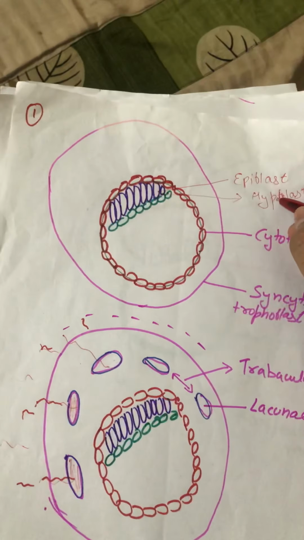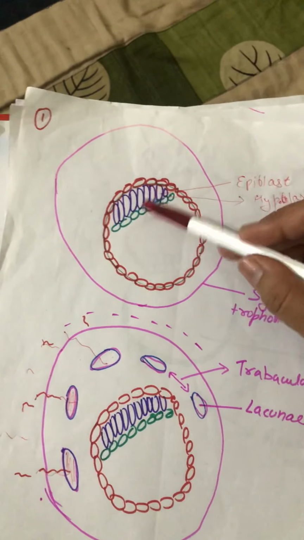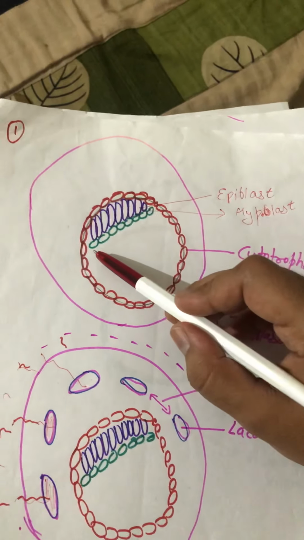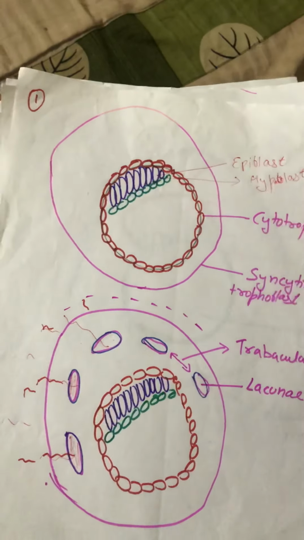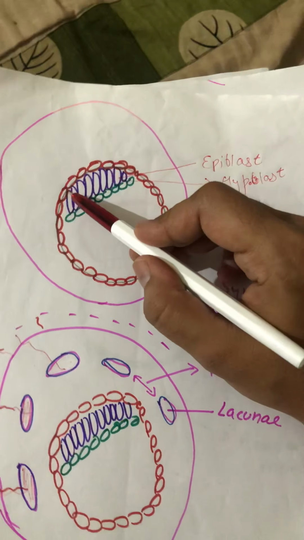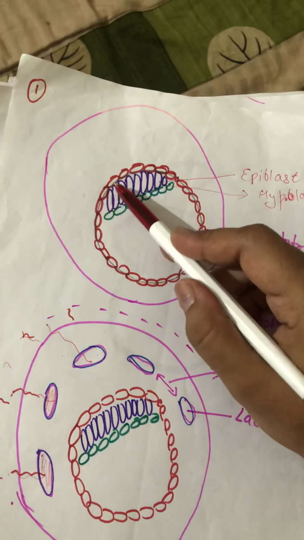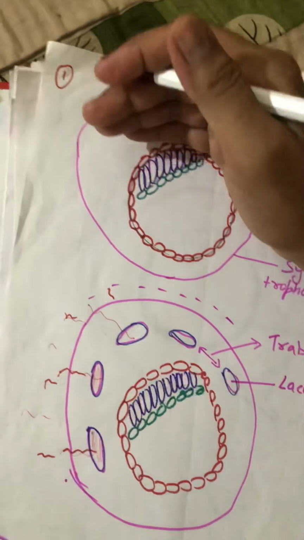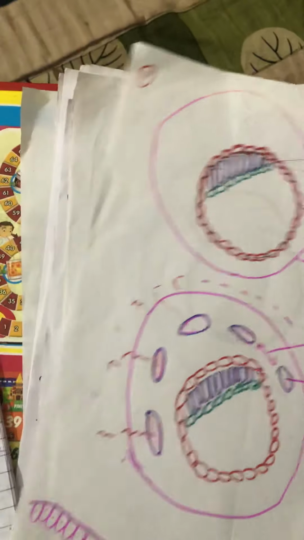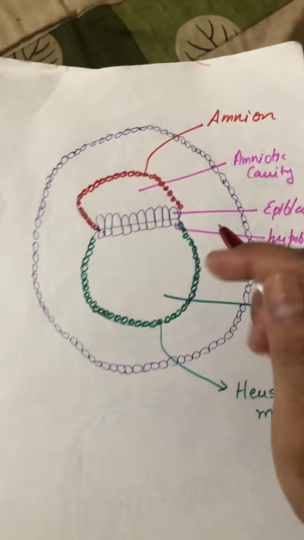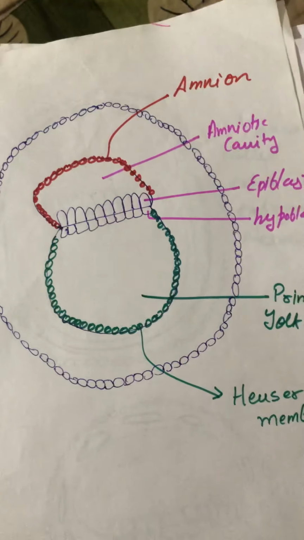Okay, the rule of 2: the inner cell mass is divided into two layers of cells, the upper columnar layer called the epiblast, and the lower cuboidal layer called the hypoblast. Now what will happen? This inner cell mass will start detaching itself from the trophoblast layer. It will start detaching and come in between, like this. The upper layer is the epiblast and the lower layer is the hypoblast layer.